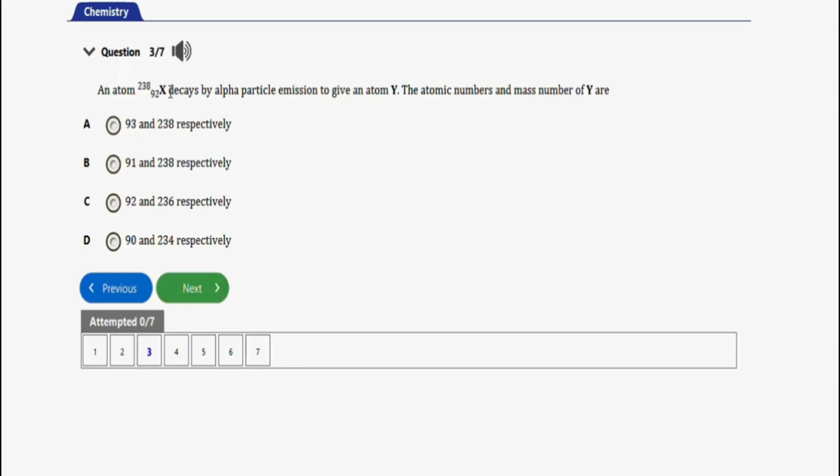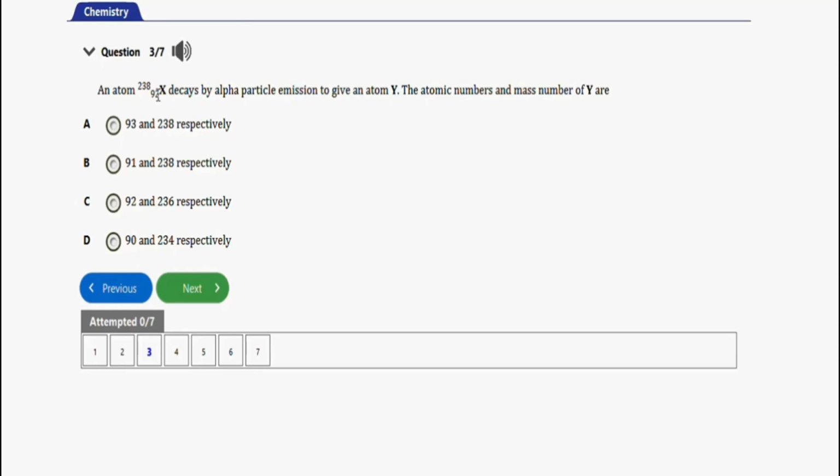Next question will be this one. It says an atom, this atom, decays by alpha particle emission to give an atom Y. The atomic number and mass number of Y are so. In the emission of an alpha particle, it's going to lose 2 atomic number, proton number, and 4 mass number.